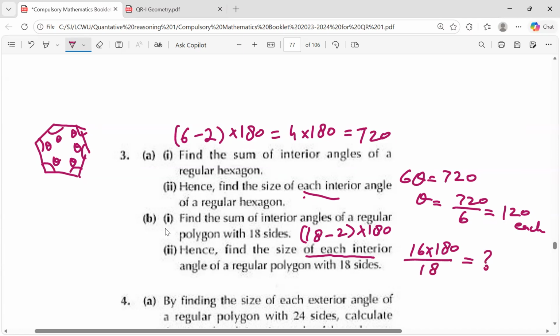So if you get it, I can simply write the answer because it is quite a simple calculation. Over here, it will be 160 degrees, the angle in each case. Find the size of each interior angle with 18 sides.